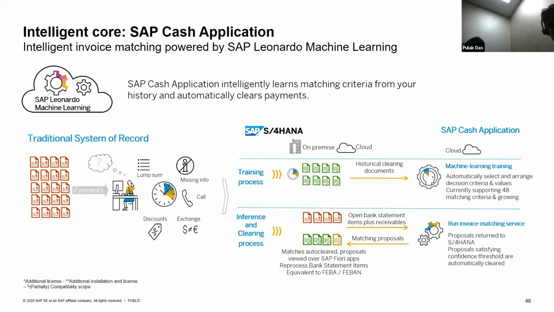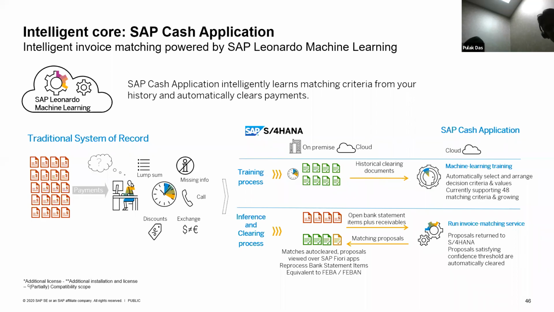So now how can the cash application do this? This is in two steps. First is a training process, and the second is where you're actually running this machine on your set of data. So the training process includes training the model with all the bank statements and the historical documents of your system. The model is getting trained. The model already has around 40 to 60 matching criteria. If your data has more criteria, the model will be trained accordingly. And then once the model is trained, which would take at least 2 to 3 weeks of time, you can actually run the model with the actual data in your system.